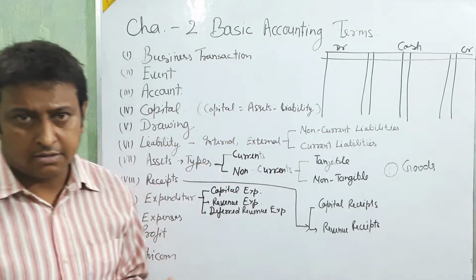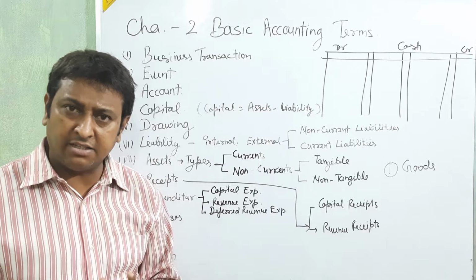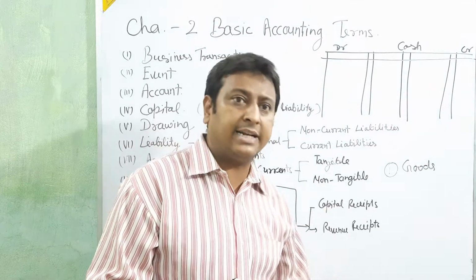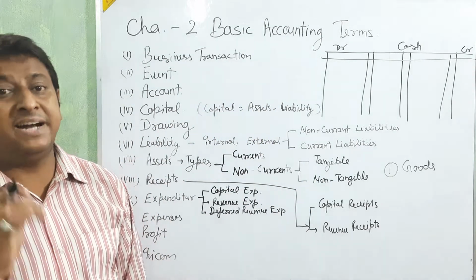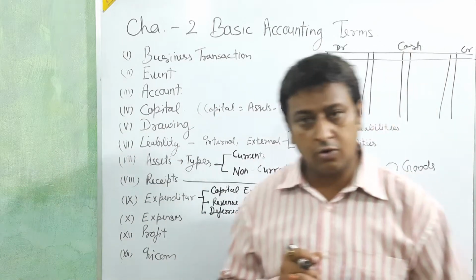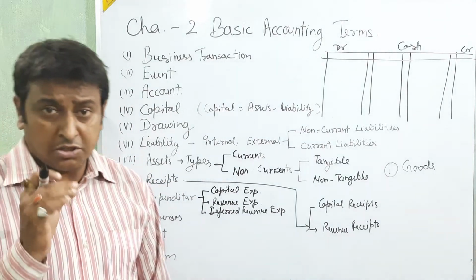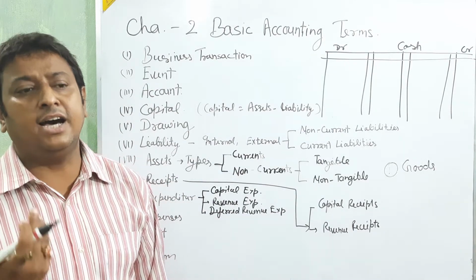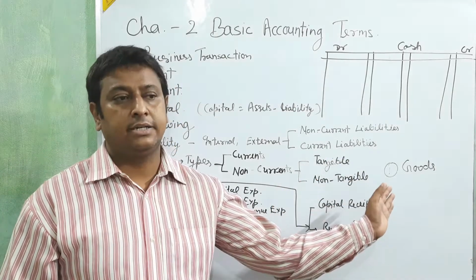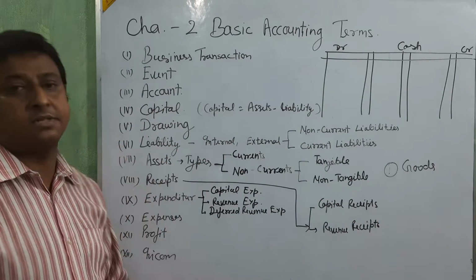Tangible, I think, is well known. All assets, land, building, plant, machinery, you can see and touch. But in non-tangible, goodwill, patent. Okay, beta? Goodwill, patent. These are coming in non-tangible. Okay? Go for the next. Receipts.